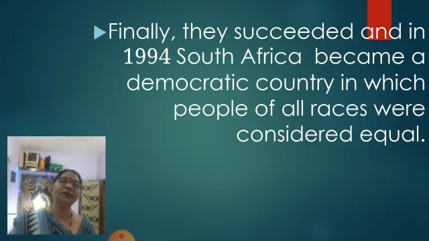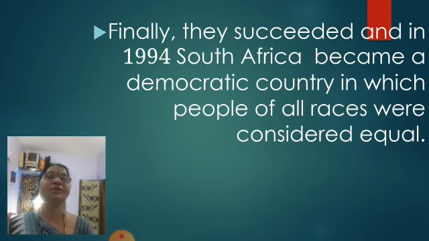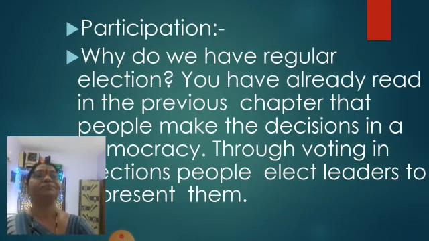And according to democracy, all people got the right to vote also, because these black people were not getting the right to vote. And in 1994, when South Africa became democratic, at that time only these people got equal treatment, and they got the right to vote also.